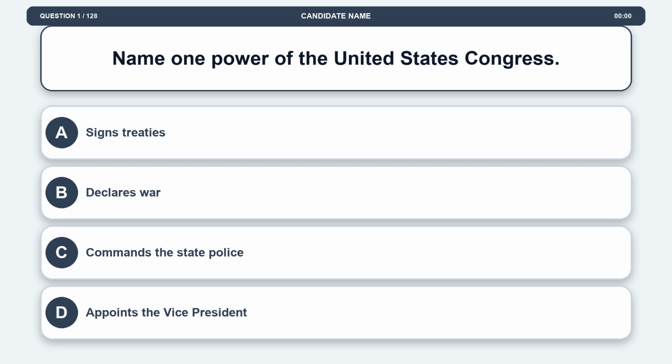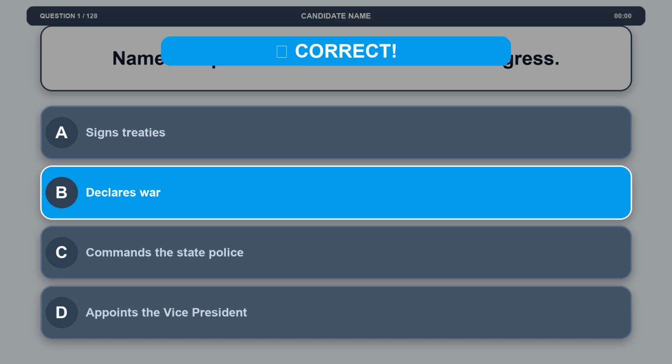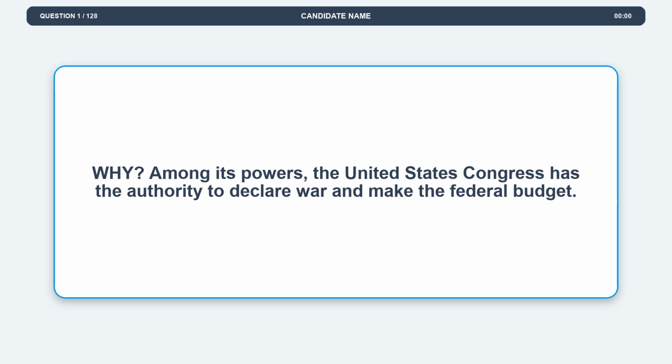Question 1. Name one power of the United States Congress. Option A, signs treaties. Option B, declares war. Option C, commands the state police. Option D, appoints the vice president. The correct answer is option B, declares war. Explanation. Among its powers, the United States Congress has the authority to declare war and make the federal budget.